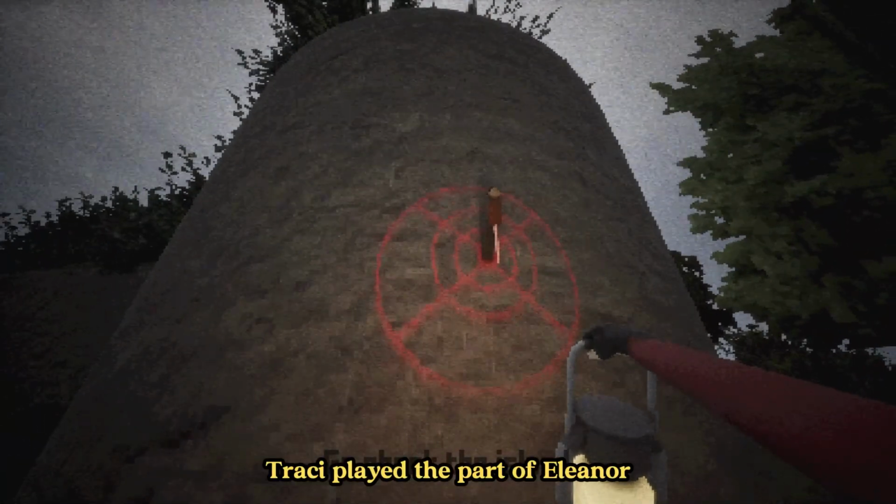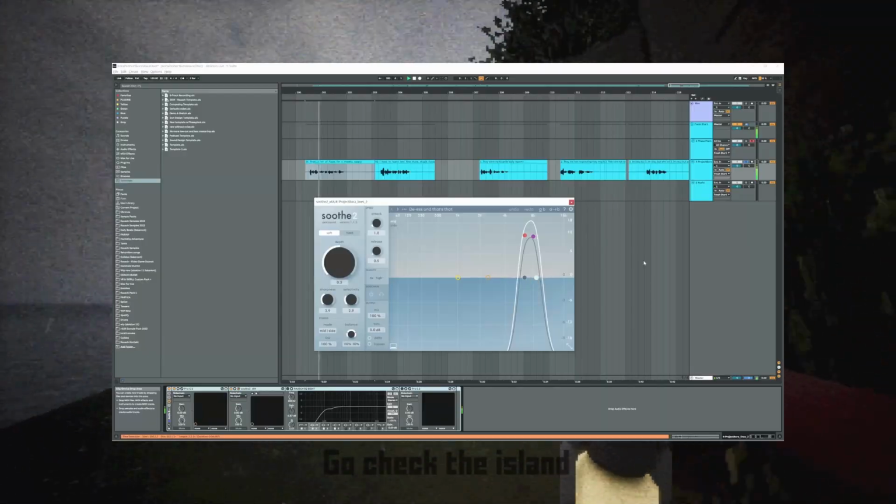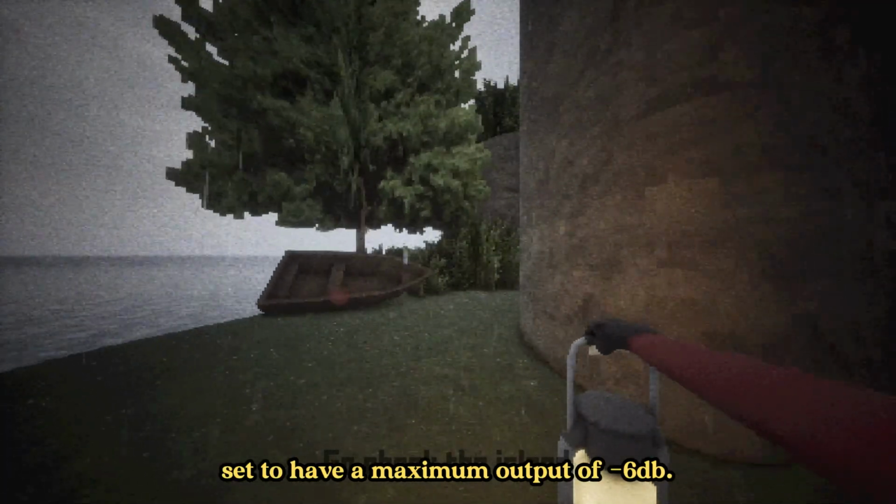Tracy played the part of Eleanor, and for her recordings, I added some compression, de-essing, EQ, and a limiter set to have a maximum output of -6 dB.